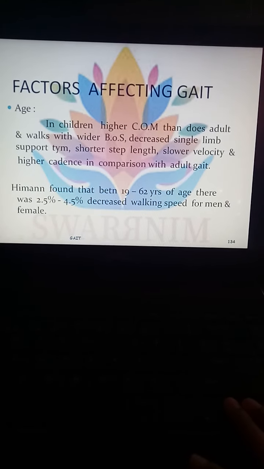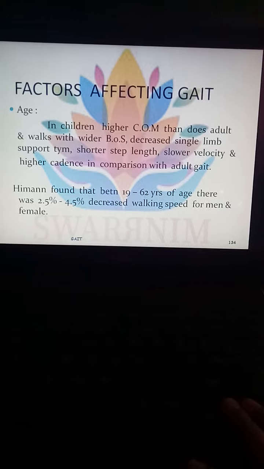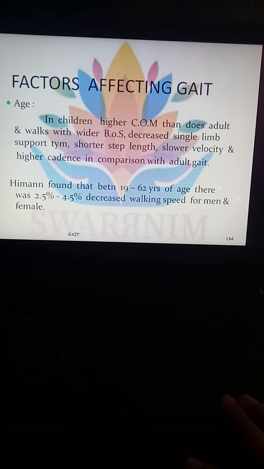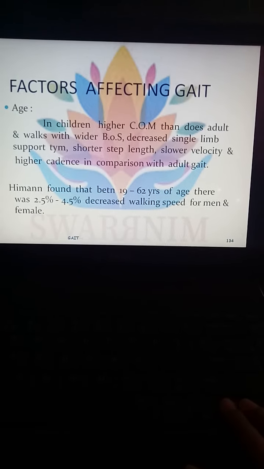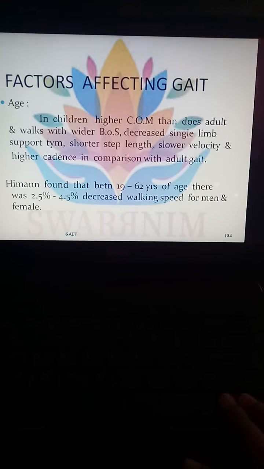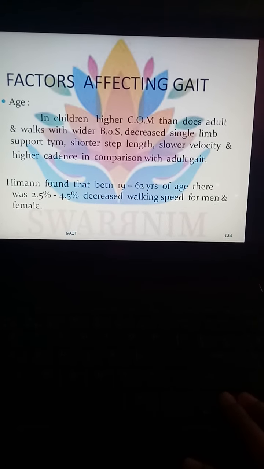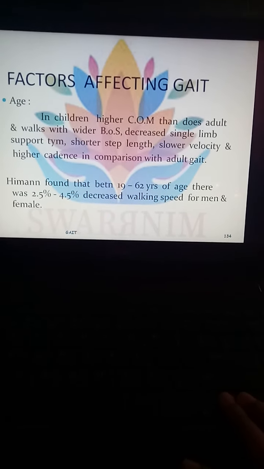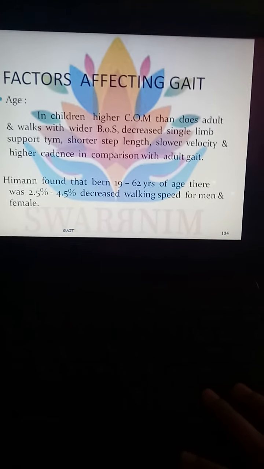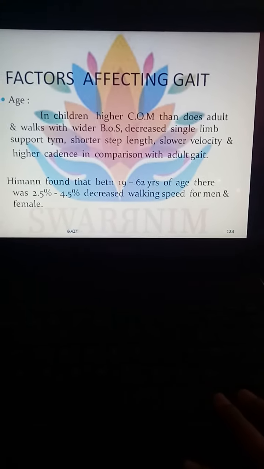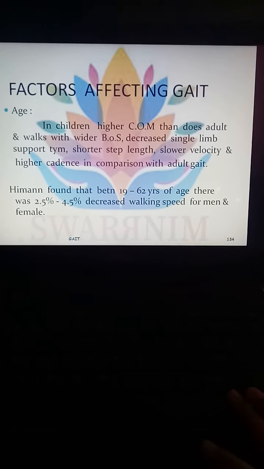So first is age. In children there may be a higher center of mass than in adults, and they walk with a wide base of support, which will decrease the single limb support time, as well as shorter step length, slower velocity and higher cadence in comparison with adult gait. So mainly in children, meaning at a smaller age, they have a higher center of mass than adults.